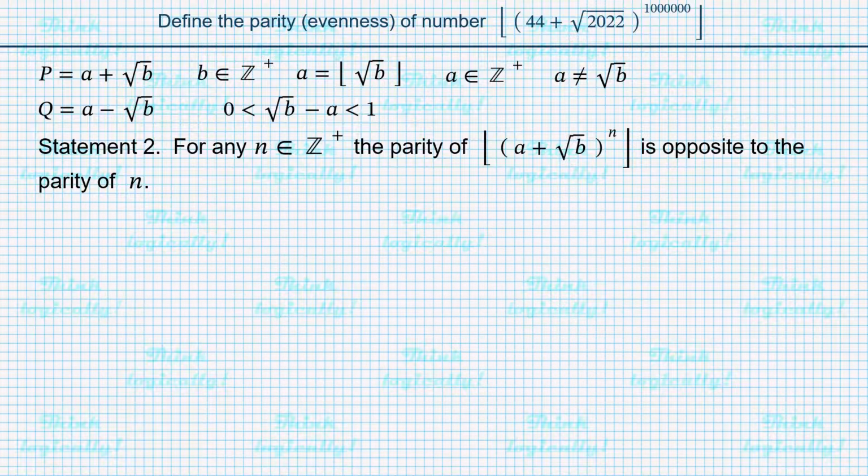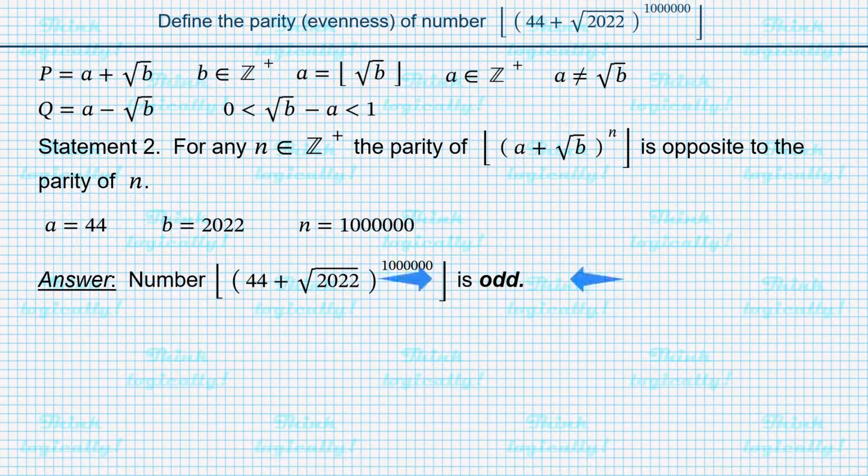Now let's get back to our case, where a equals 44 and b equals 2022. But what is really important for us, n is an even number. Therefore, the whole expression is an odd number. We've got the answer, and this is the end.